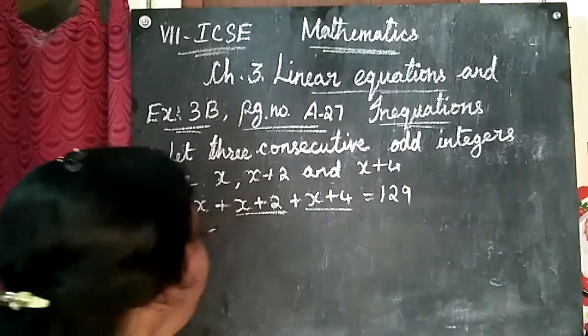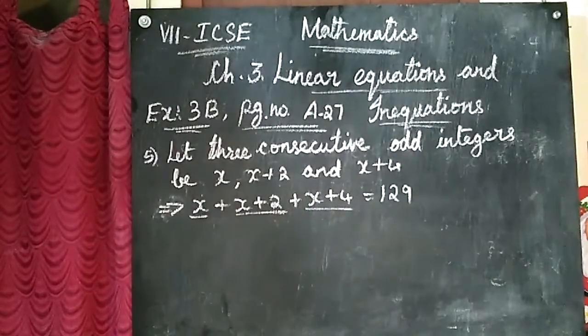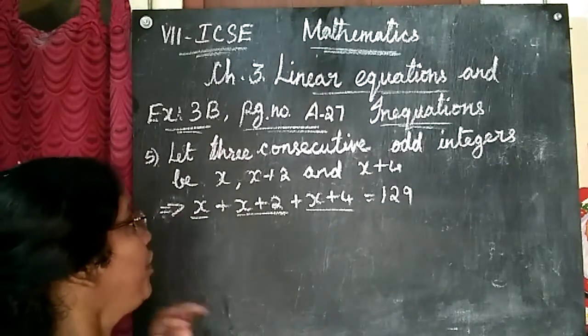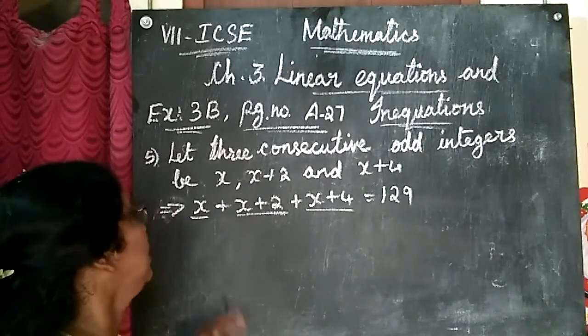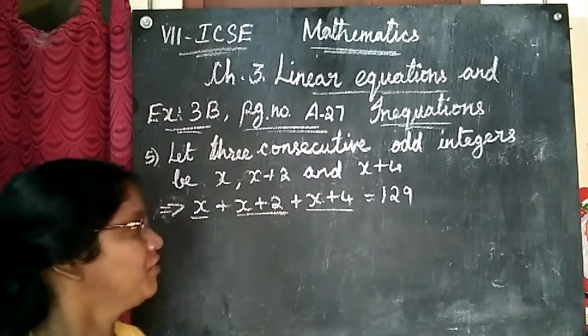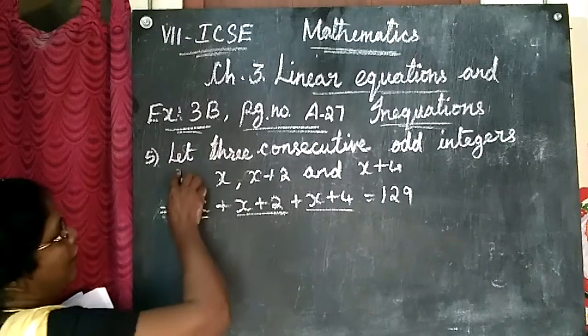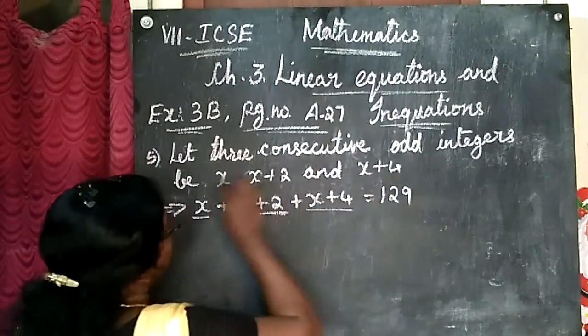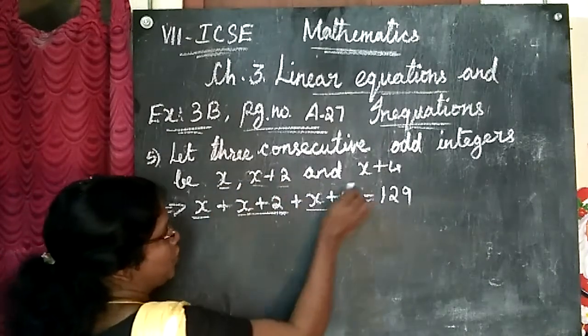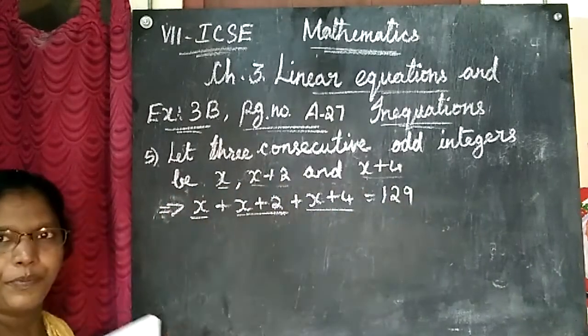The sum of three consecutive odd numbers is 129. So we must find out the three consecutive odd numbers. What are they? Let me take the three consecutive odd numbers to be x, x plus 2, and x plus 4.